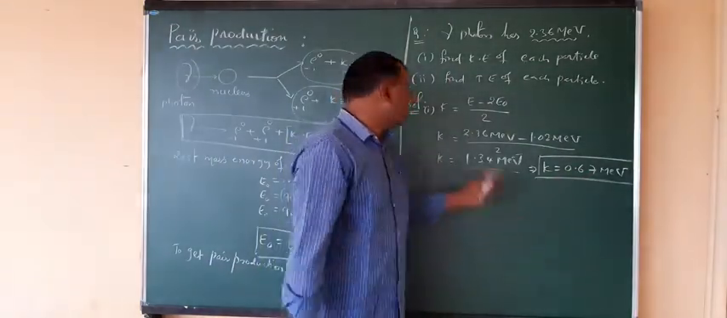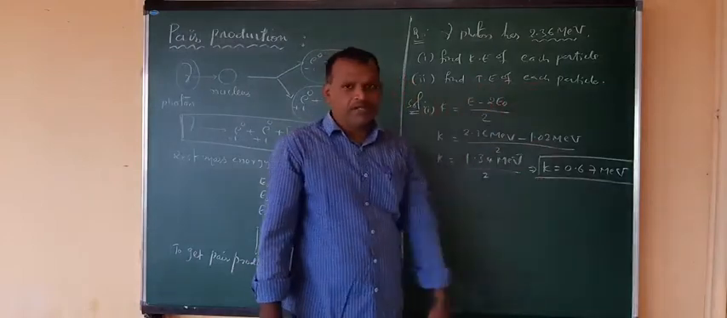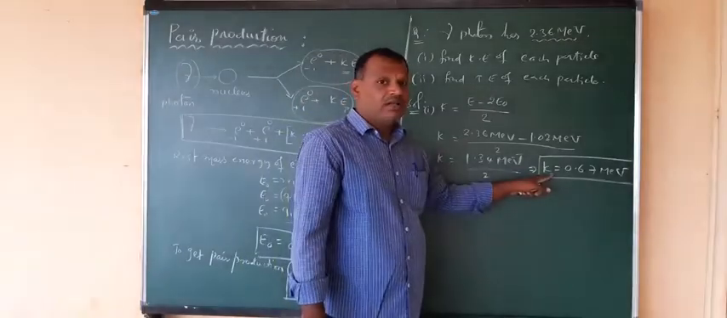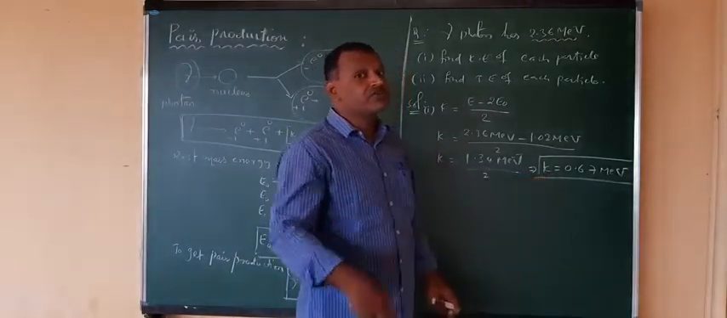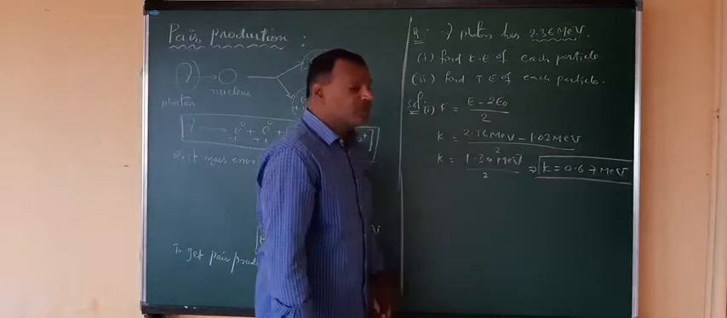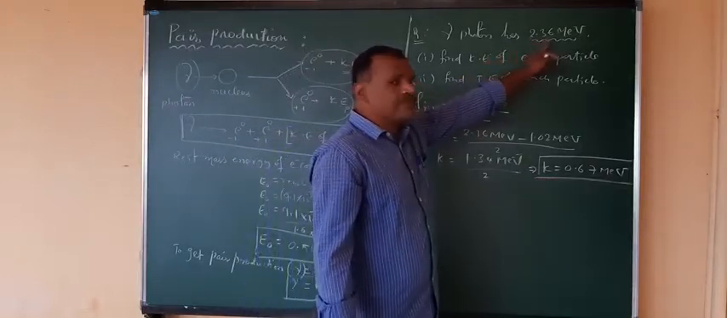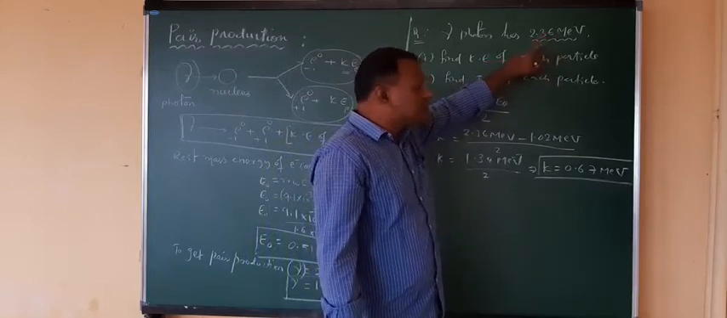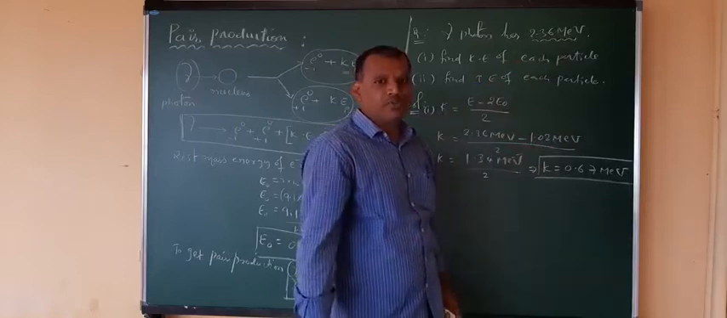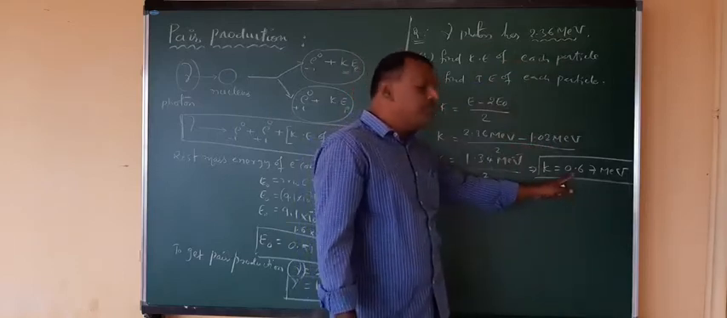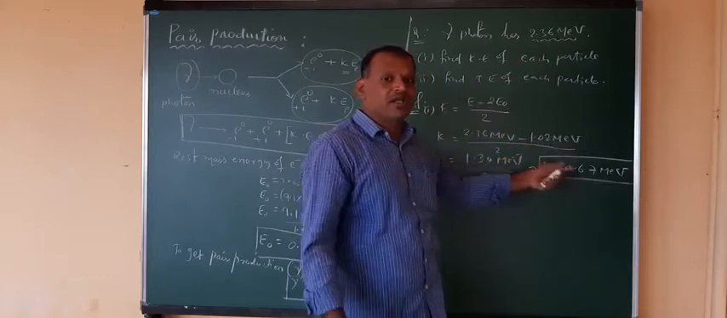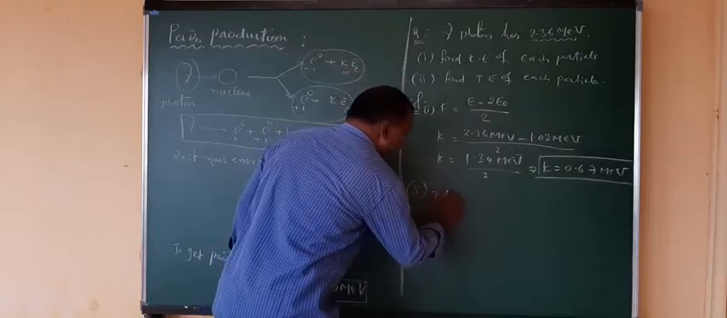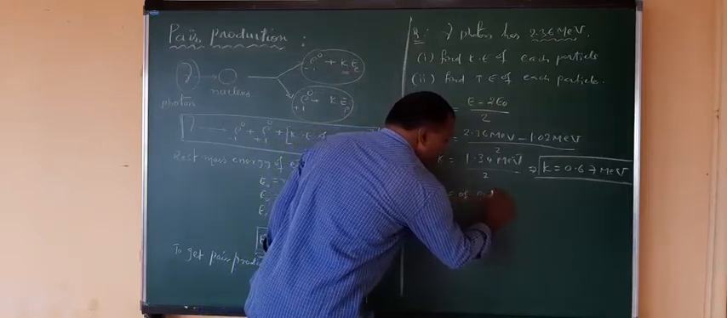Now the second question: the total energy of each particle. This is the kinetic energy of each particle, but each particle will also have its own rest mass energy. That means simply make it half of this: the total energy given by the gamma photon radiation, make it half. That is the total energy of each particle. Or else the kinetic energy plus the rest mass energy of each particle also gives the total energy of each particle.